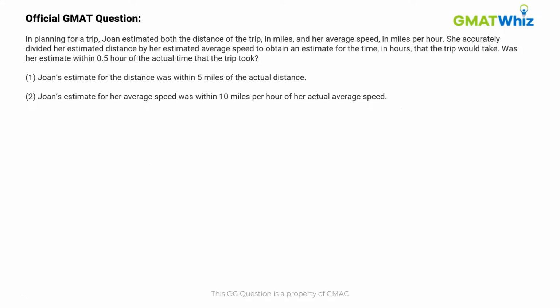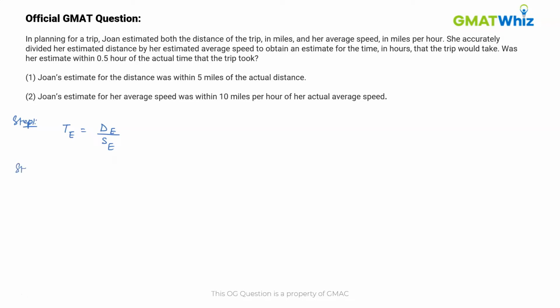In this question, we are given that Joan estimated both the distance of the trip in miles and her average speed in miles per hour. Now, what Joan did was, she calculated the estimated time of the trip by dividing the estimated distance by the estimated speed of the journey. We have to find if her estimate of the time was within 0.5 hour of what the trip took.